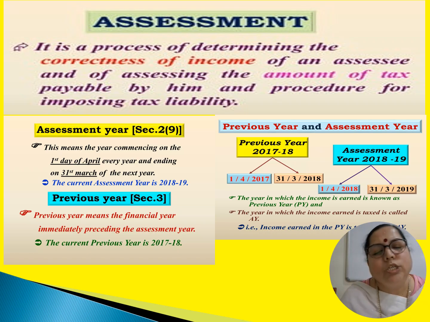So previous year is the financial period immediately preceding the assessment year. If our assessment year has started on 1st April 2026, the previous year has ended on 31st March 26, right? So 12 months before 1st April 26 are previous year, and 12 months from 1st April 26 is assessment year.